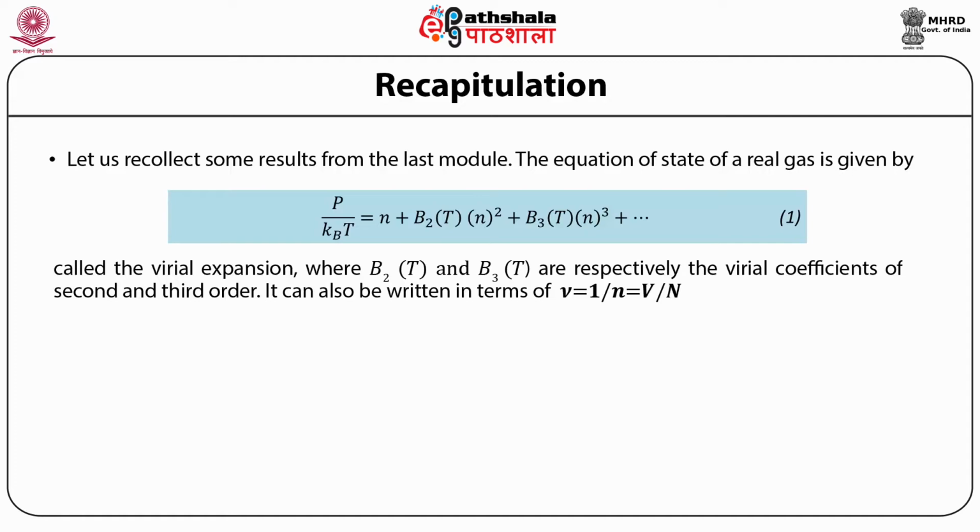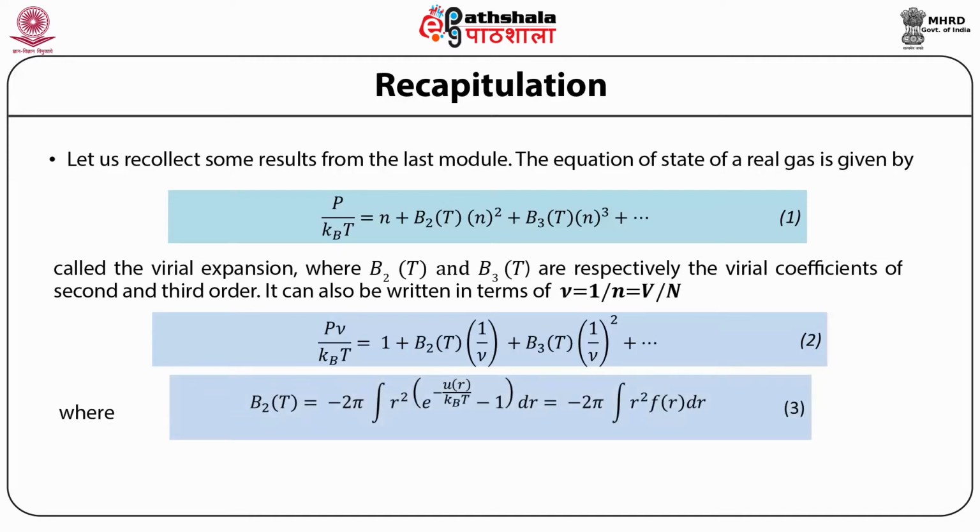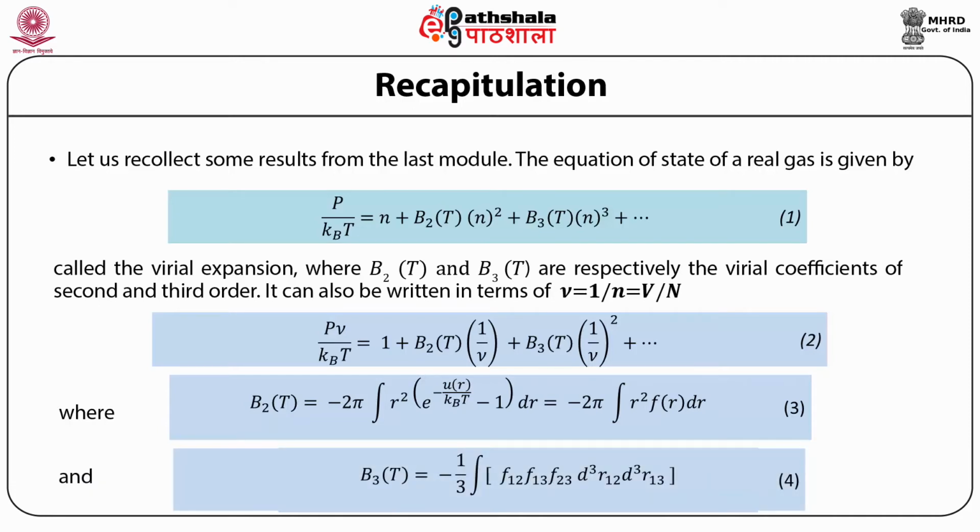It can also be written in terms of nu is equal to 1 upon n, which is the volume per atom or molecule, as P times nu upon kBT is equal to 1 plus B2(T) multiplied by 1 upon nu plus B3(T) multiplied by 1 upon nu whole square plus so on, where B2(T) is equal to minus 2 pi integral over r square [e raised to power minus u(r) upon kBT minus 1] dr, which is equal to minus 2 pi integral r square f(r) dr, and B3(T) is equal to minus 1 upon 3 integral f12 f13 f23 d cube r12 d cube r13.